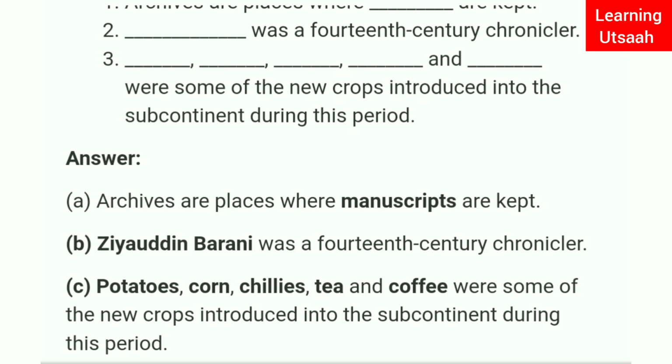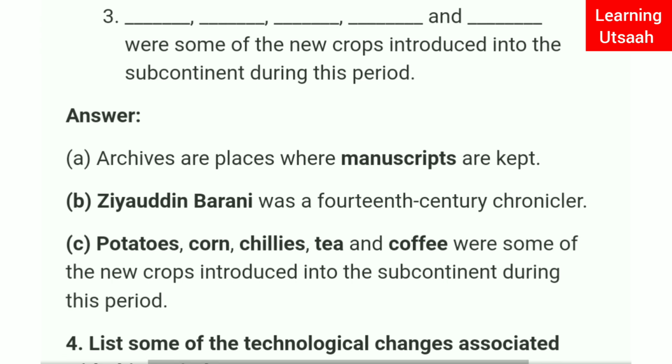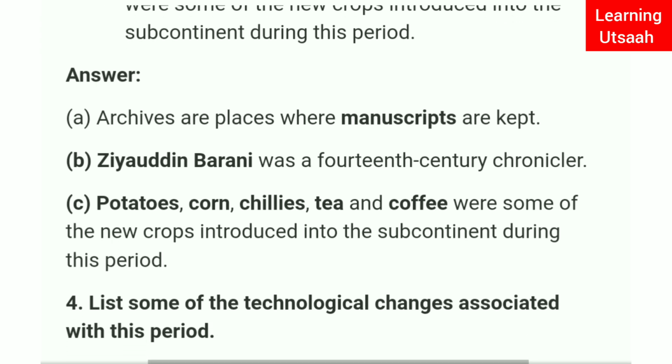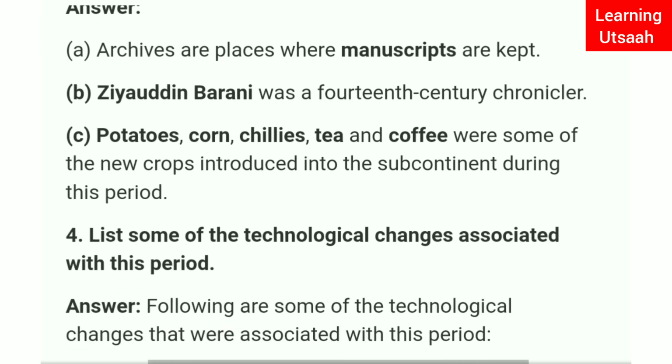Question number 3. Dash, dash, dash, dash and dash were some of the new crops introduced into the subcontinent during this period. Potatoes, corn, chilies, tea and coffee were some of the new crops introduced into the subcontinent during this period.